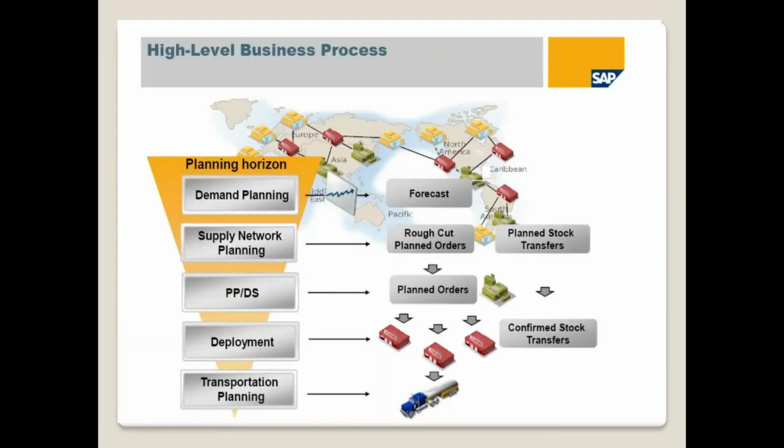So the high level business process for APO. As I told, it is going to support a global supply chain. Using one software, you can connect across your global supply chain nodes, nothing but your DC, your customer, vendor, plant, etc. You can connect all your supply chain nodes with one software, and you are able to run a global supply